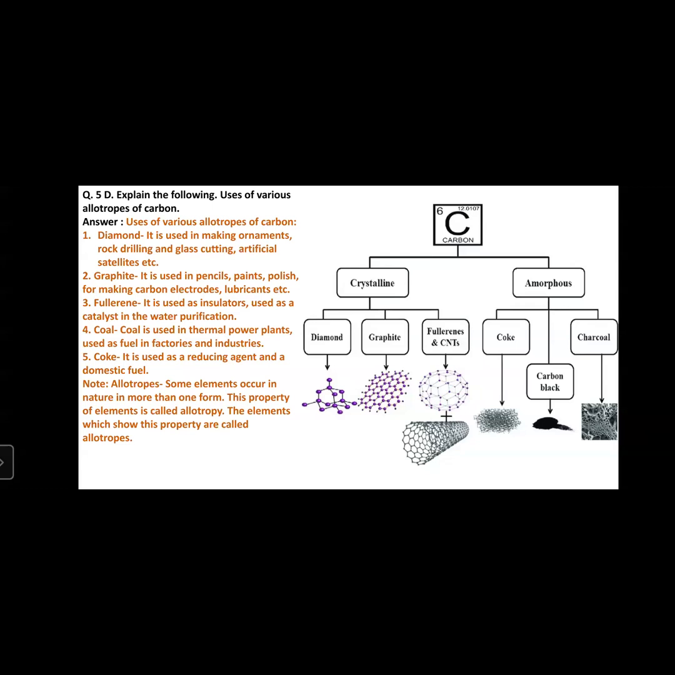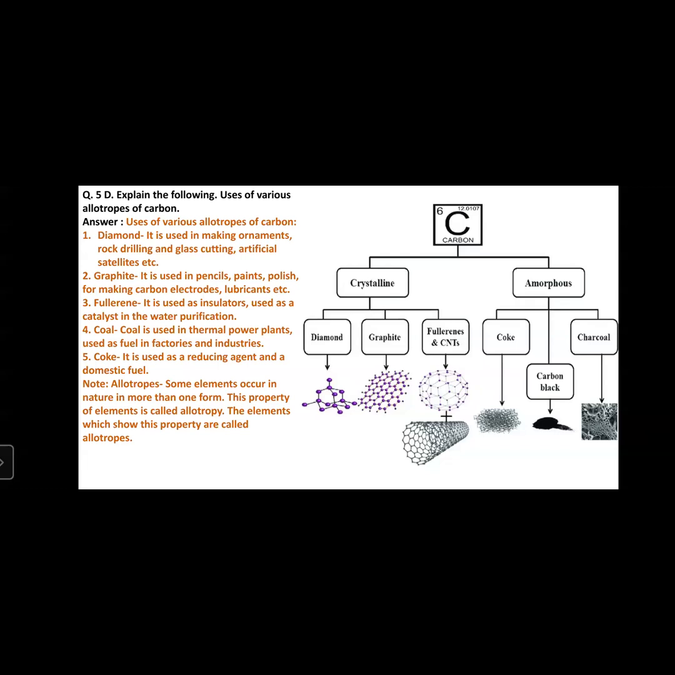Third one, fullerene. Fullerene is also an allotrope of carbon. Now, where is it used? It is used as an insulator, and as a catalyst in water purification. The next allotrope of carbon is coal. Coal is used in thermal power plants.